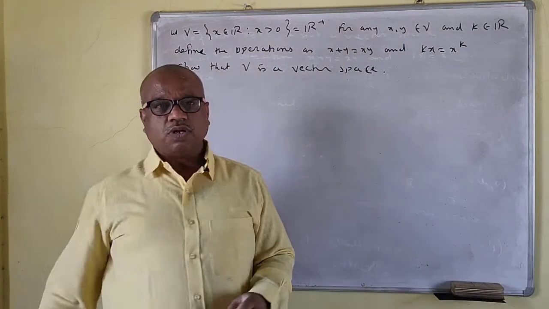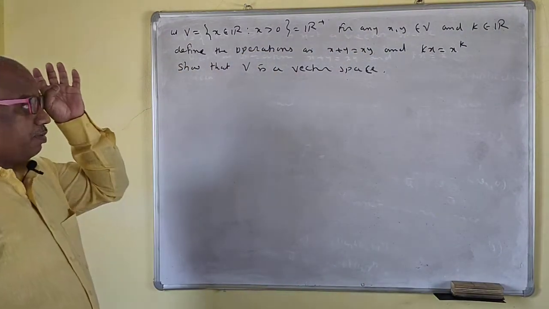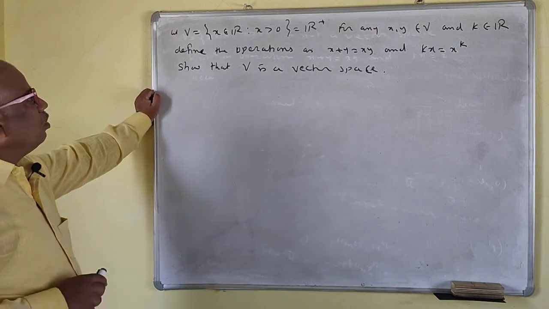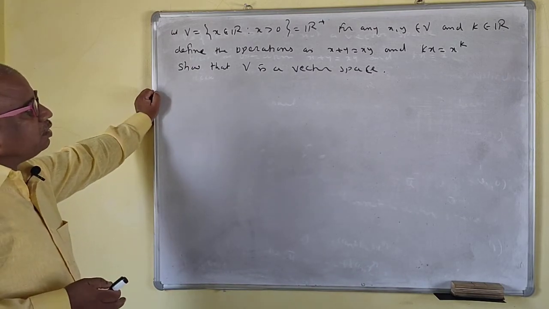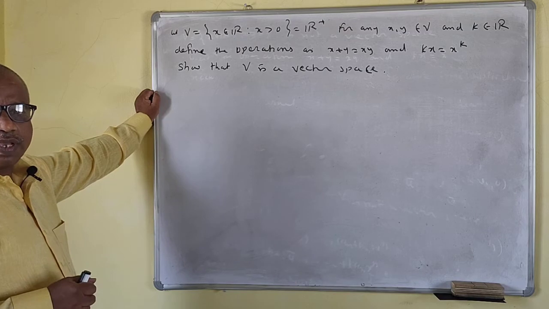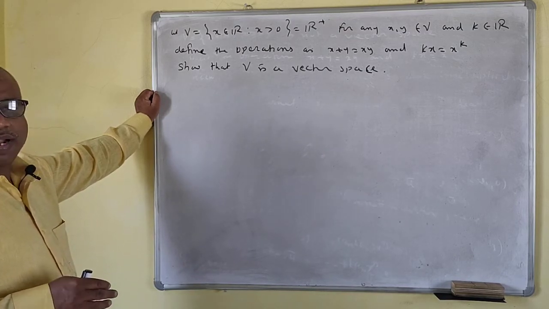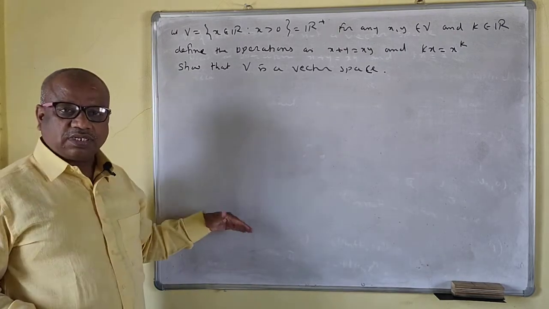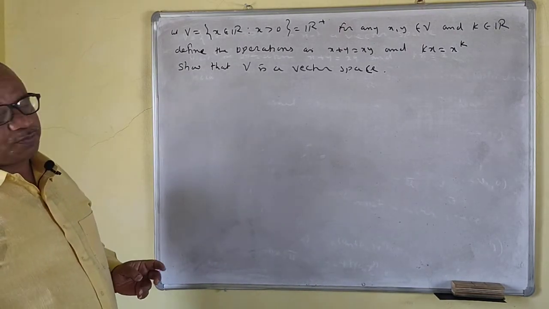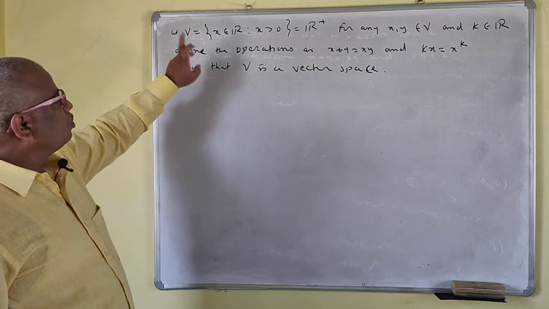So we'll continue with the vector space problem. We have seen in the last lectures how to show that V is a vector space. We have to apply the 10 axioms. For any set of vectors which holds the 10 axioms, that set is called a vector space. So I have given an example here.